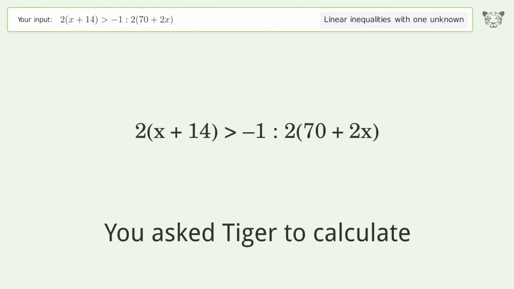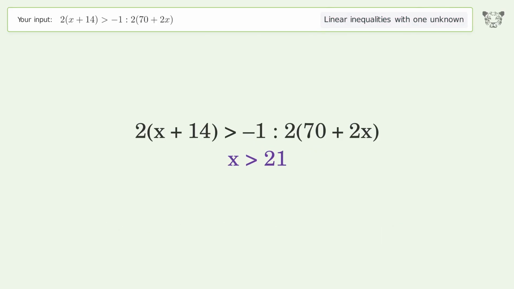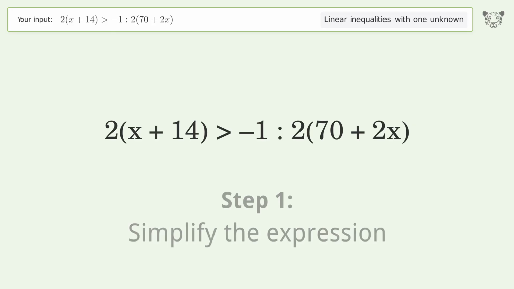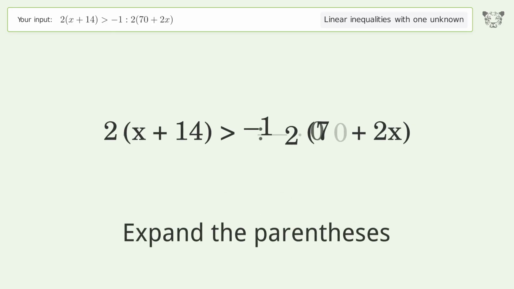You ask Tiger to calculate. This deals with linear inequalities with one unknown. The final result is x greater than negative 21. Let's solve it step by step. Simplify the expression. Expand the parentheses.